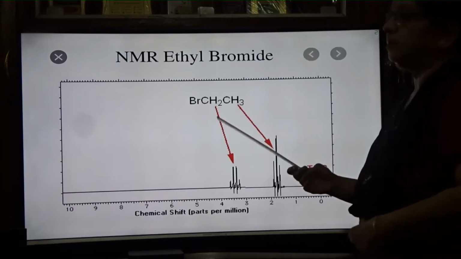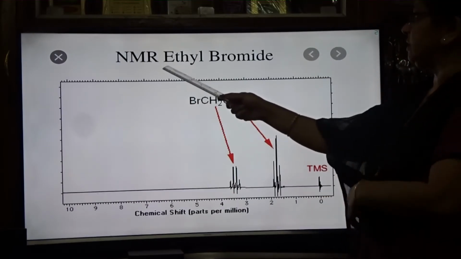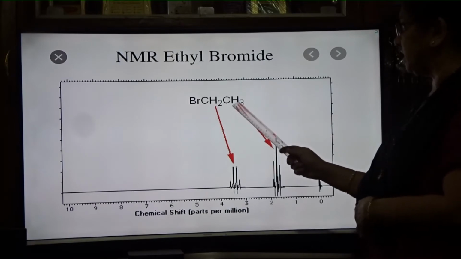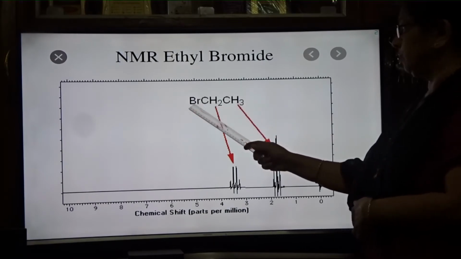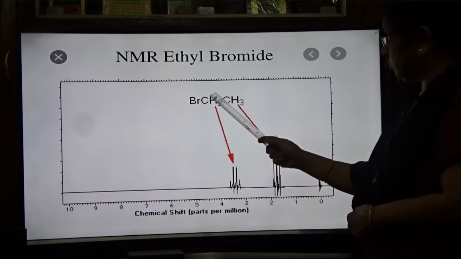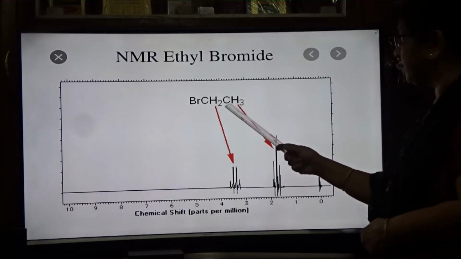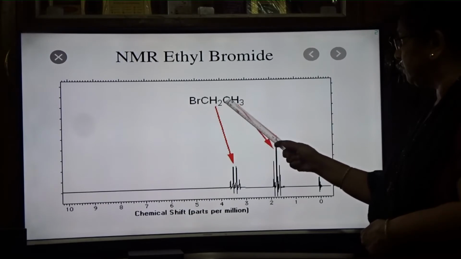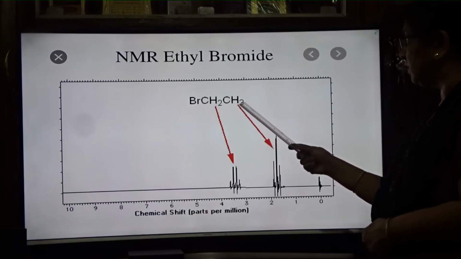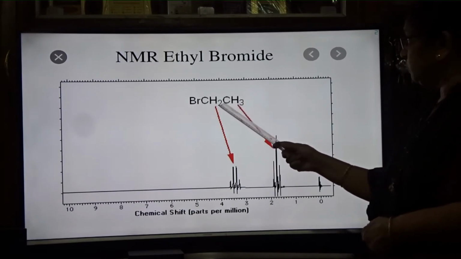So we will take the example of ethyl bromide. And this is the NMR spectrum of ethyl bromide. Formula is CH3CH2Br. So first we will take these hydrogens, the 2 hydrogens. What is n here? In the neighboring carbon, how many hydrogens are there? 3 hydrogens are there.